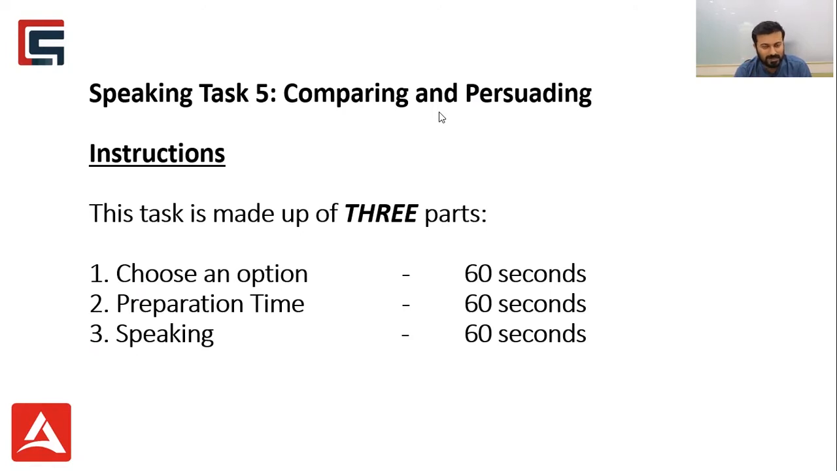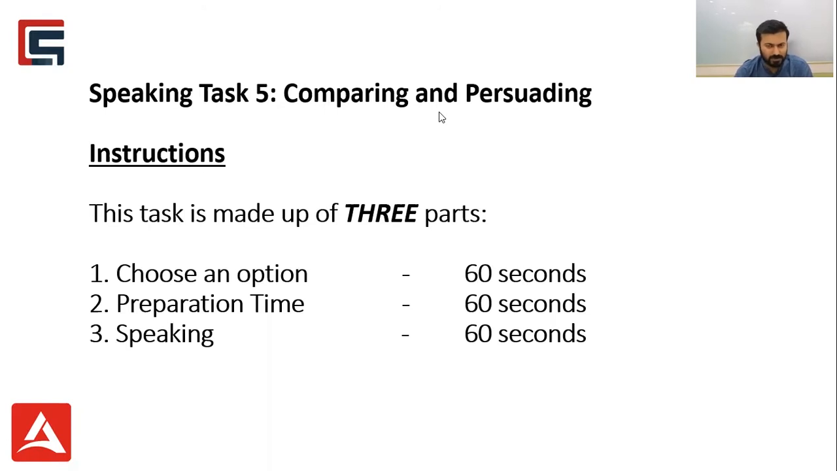And as you can see in the instructions, the first part is to choose an option. So basically, that is one of the parts, and you are given 60 seconds for that particular part. Second part is the preparation time. So you are given some preparation time upon the options you come across, and that is also for 60 seconds. The third part is the speaking time. That is when you actually respond to the topic you come across. And even for that, you're given 60 seconds.